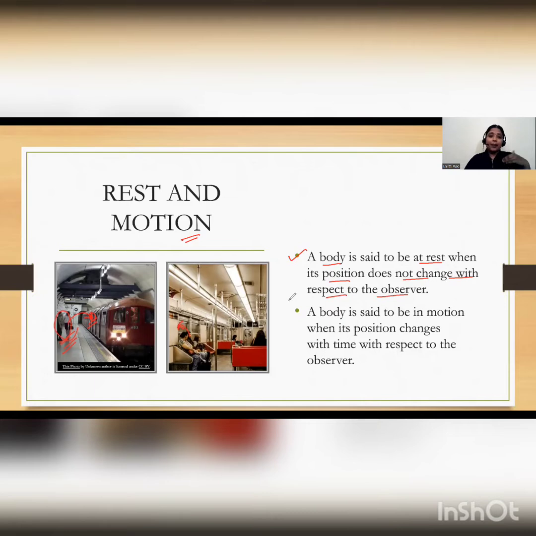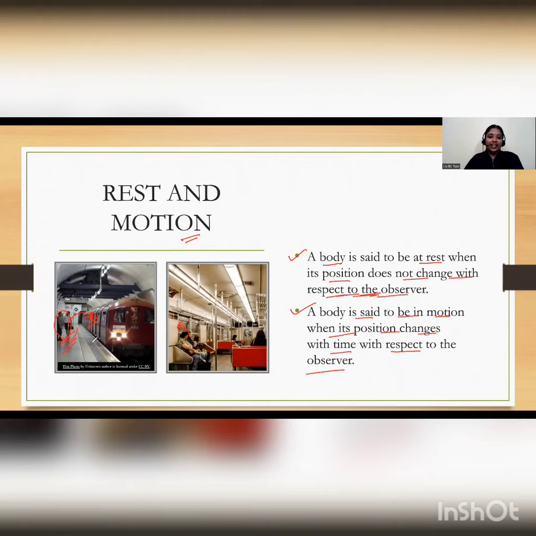So in general terms, we cannot say that any object is stationary or any object is in motion. To identify in physics whether an object is in a state of rest or in uniform motion, you have to first see the observer. So it depends upon the observer who is observing the motion. And a body is said to be in motion when its position changes with time with respect to the observer.